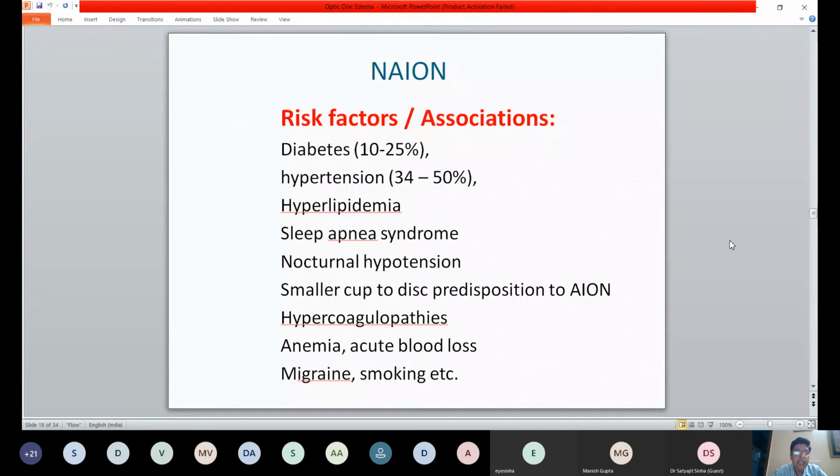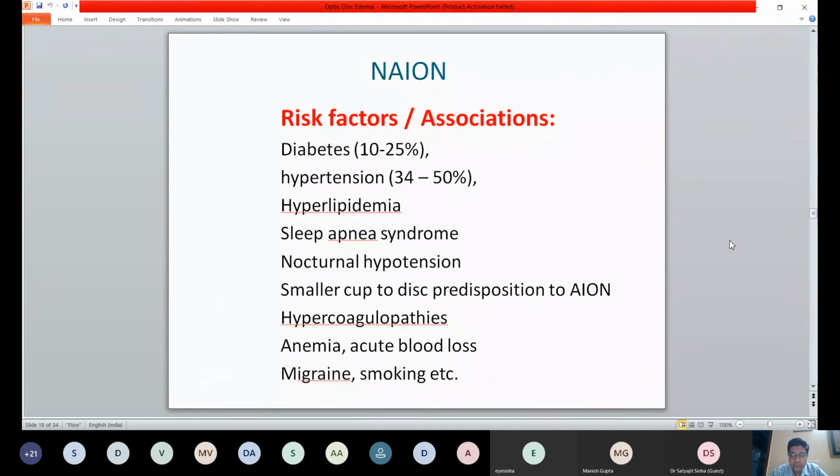The importance in NAION is to identify risk factors, to manage risk factors, to prevent recurrent involvement in that same eye or the other eye, because there is not much by way of intervention for recovery of vision, at least at present. The key things you need to work up are diabetes, hypertension, hyperlipidemia, sleep apnea syndrome, and nocturnal hypotension. So particularly patients who are on antihypertensives should avoid taking their antihypertensives late into the night, because the normal hypotension at night will get added to by the antihypertensive drug.